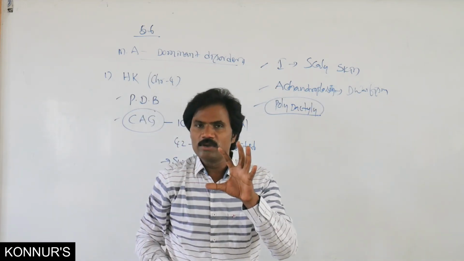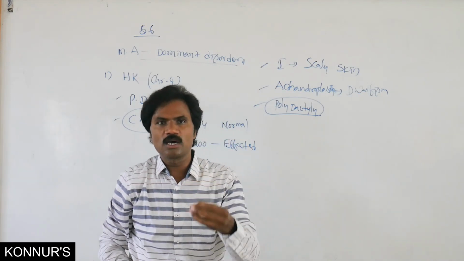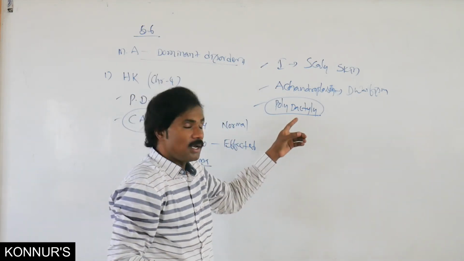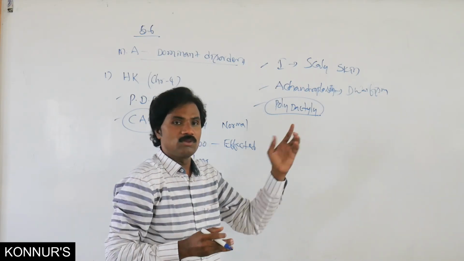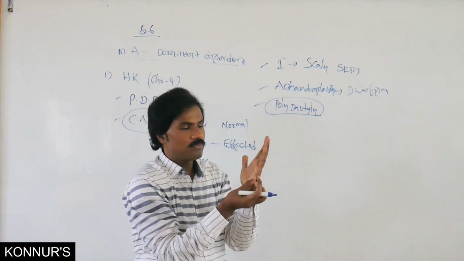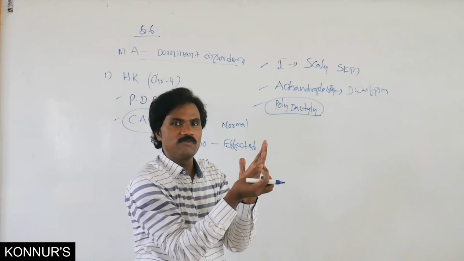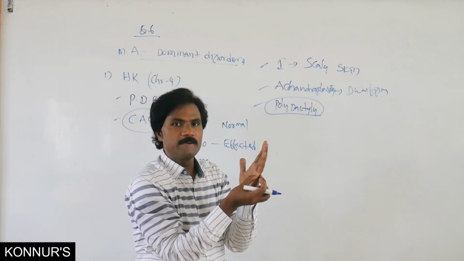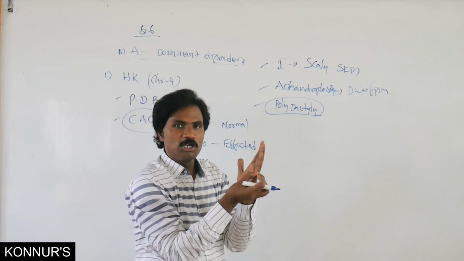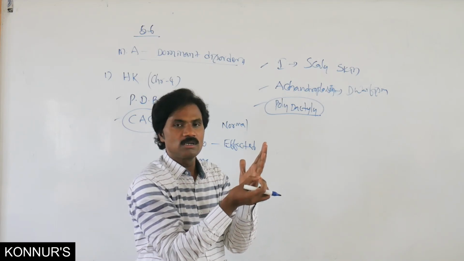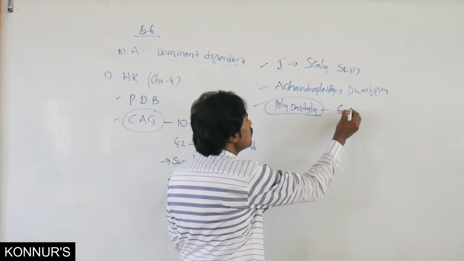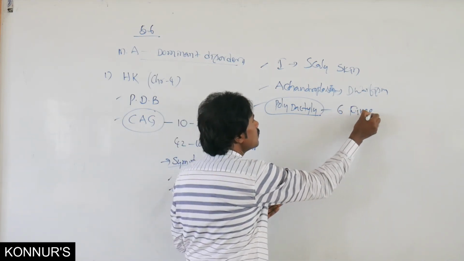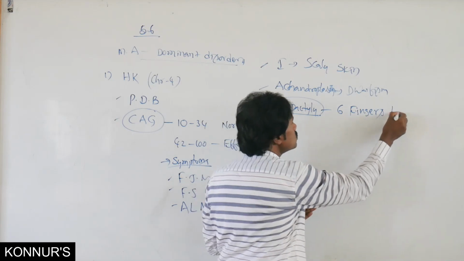Normally 5 fingers are present in a normal person. Polydactyly is also one among these dominant disorders. That means a sixth finger. Some people have a sixth finger, a dominant Mendelian gene mutational disorder, polydactyly, 6 fingers or toes.